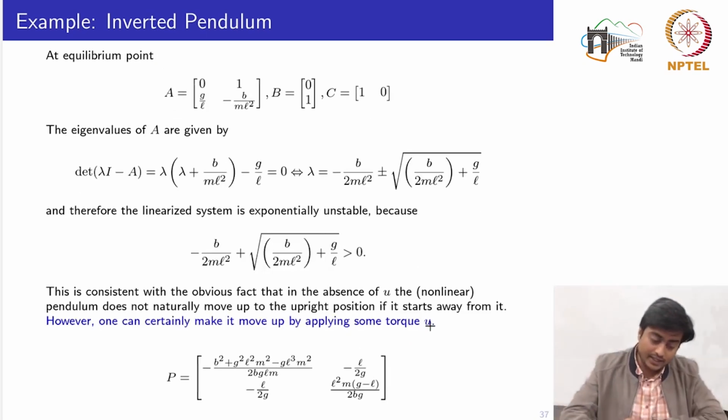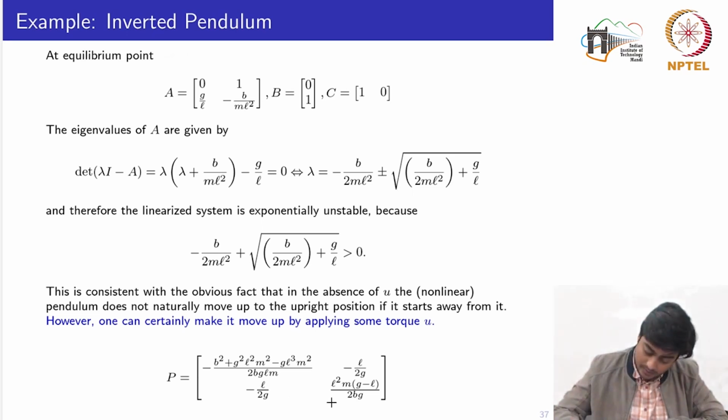Now considering the equilibrium point theta equal to 0, these are the state space matrices we have obtained. The eigenvalues of this matrix A are given by this one, and it is quite straightforward to see that the eigenvalue with the positive sign is greater than 0. So one of the eigenvalues is lying on the right hand side, meaning that the system is unstable, and this we can also see while computing the P matrix.